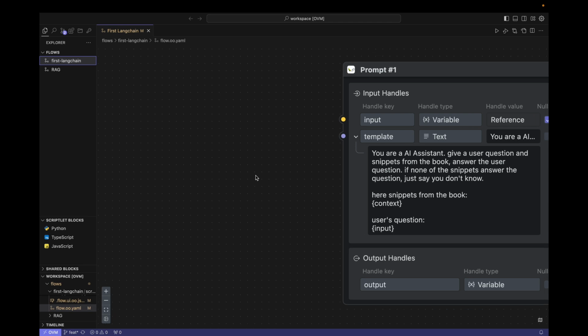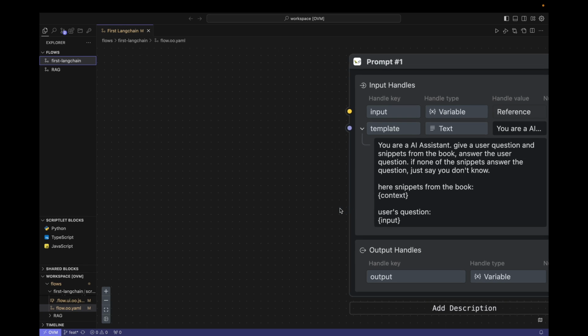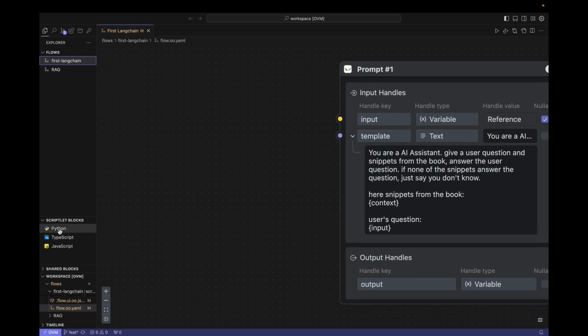Next, if you still remember the content of the previous video, you should have guessed it. I want to build a dictionary object with two keys called context and input. This will match the part in the prompt. So here I have to write Python code again.